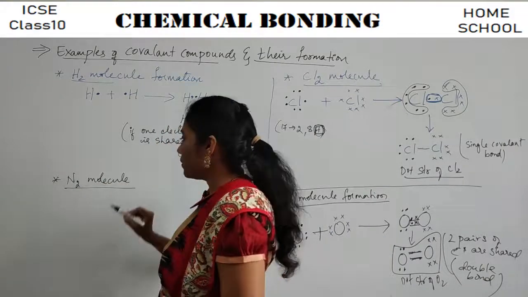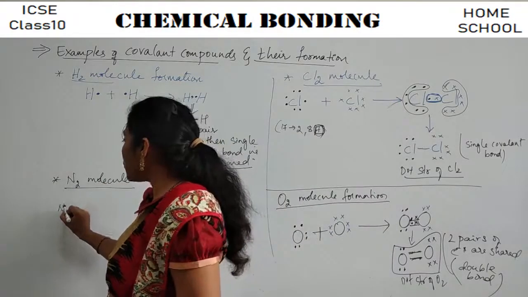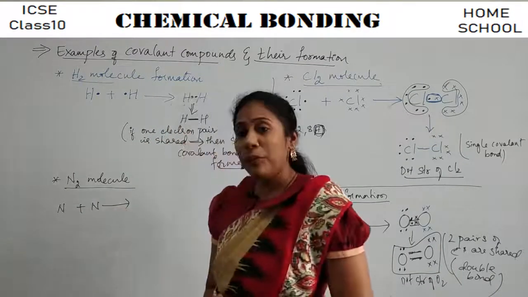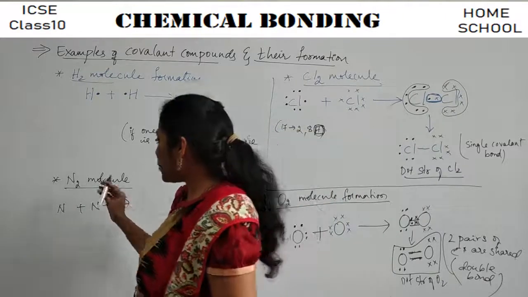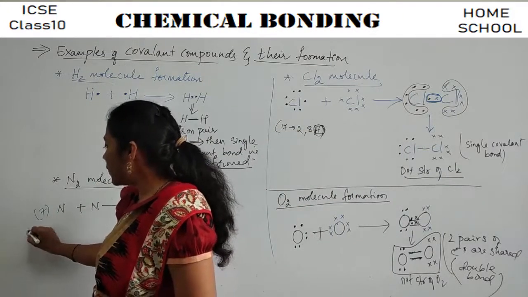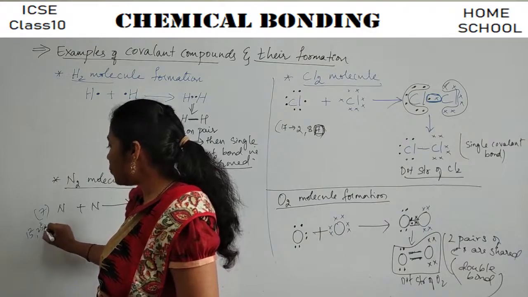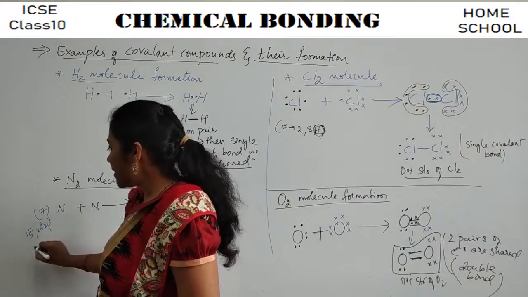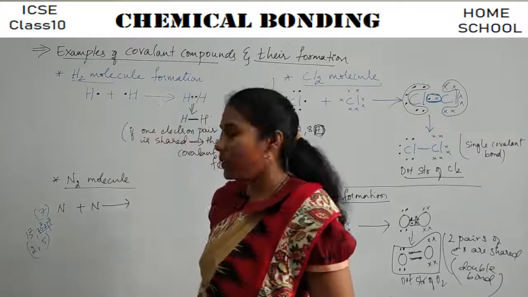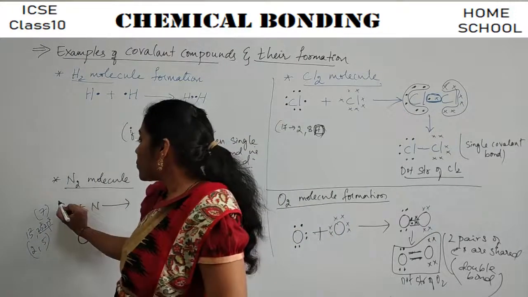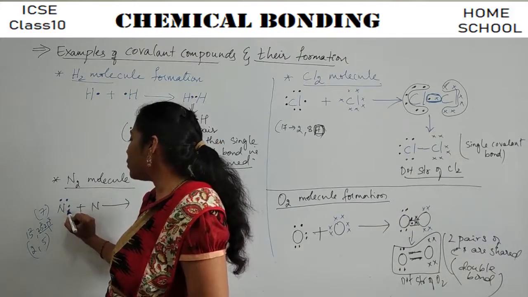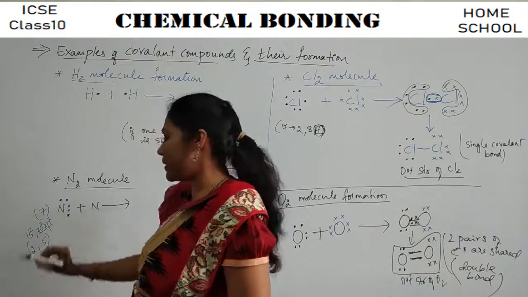N2 molecule. Okay. So the two nitrogens initially are far away from each other. So how many valence electrons are there in nitrogen, guys? Nitrogen's atomic number is 7. Electronic configuration 1s2, 2s2, 2p3, isn't it? So 2, 5. That means 5 electrons are there in the valence shell. So 5 dots I can put: 1, 2, 3, 4, 5. This is how I'll represent the dots.